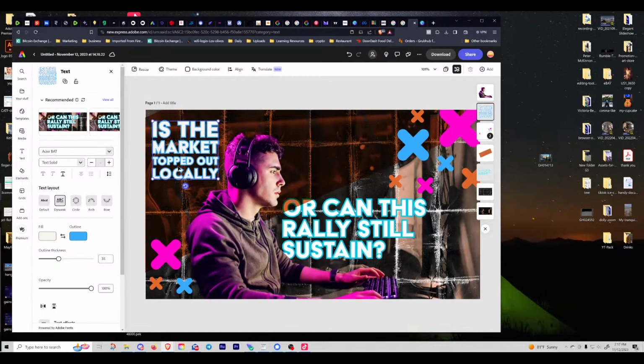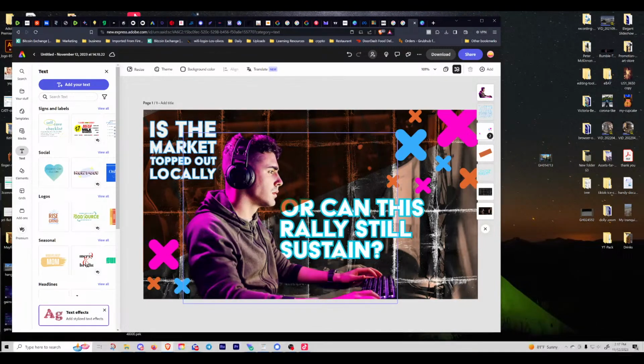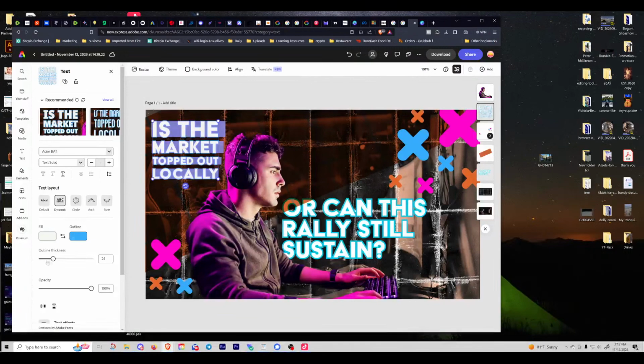Now for here, it looks like it's a bit too much and stuff is touching each other. So I'm going to scale this down a little bit. For this size, I'm just going to eyeball it. You don't want this stuff overlapping itself too much. So 24 looks good. Still overlapping on the T's and some of this stuff. So I'm going to scale it down more. Maybe this 17 looks better.